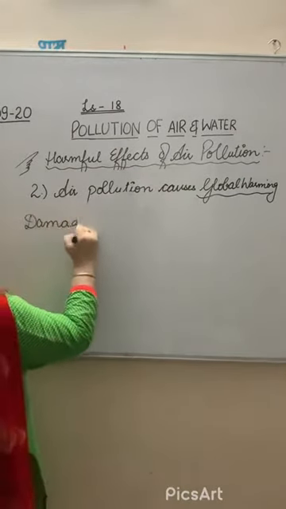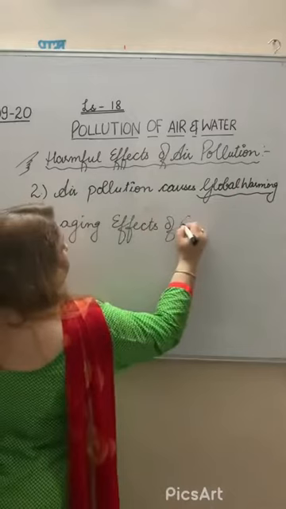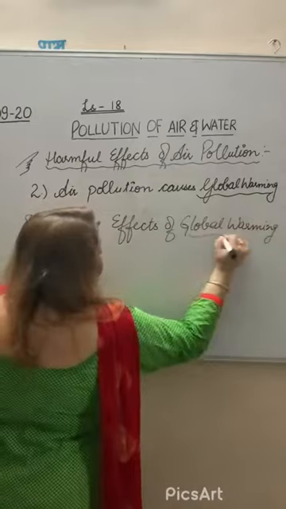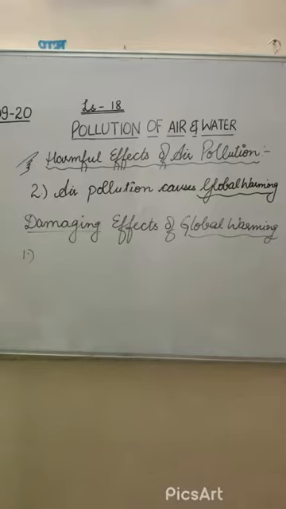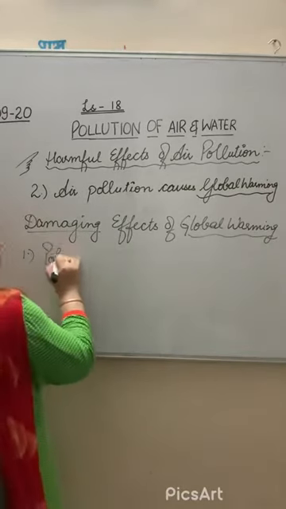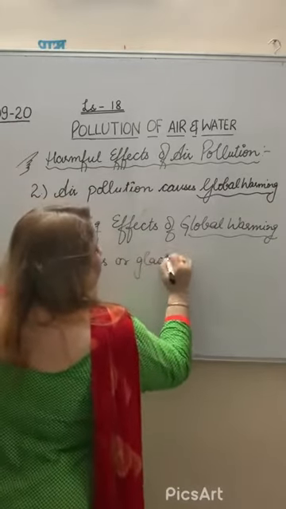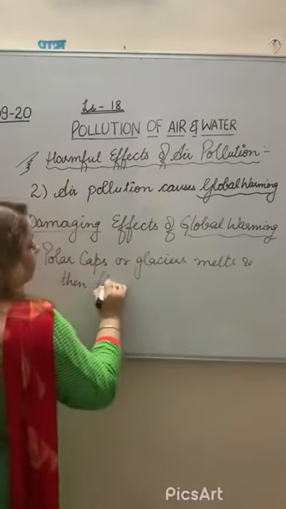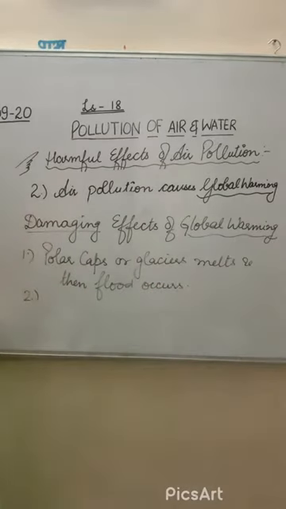Damaging effects of global warming. What are the different damaging effects of global warming? Number 1, as I told you, the polar caps melt, or glaciers, you can say, melt, and then floods occur. This will disturb agriculture. Climate and rainfall pattern changes.